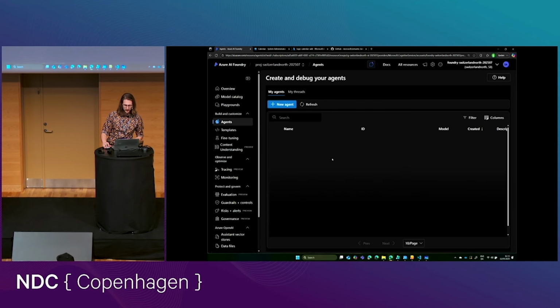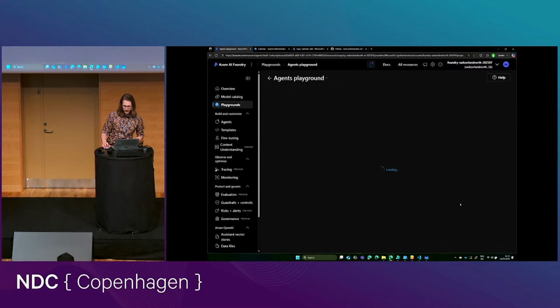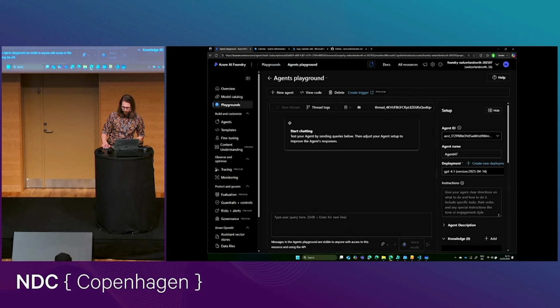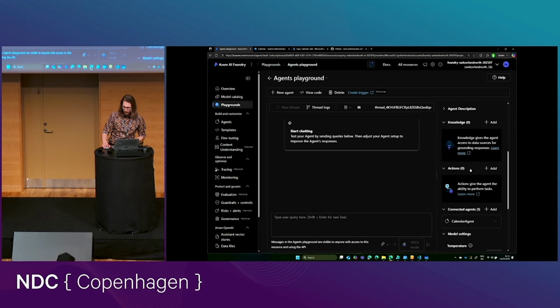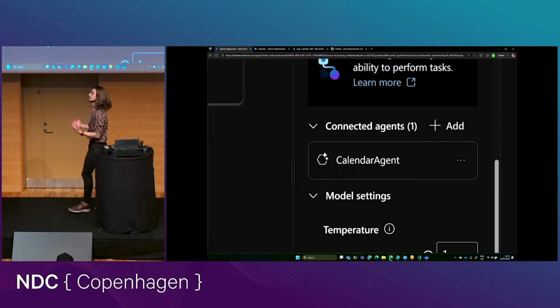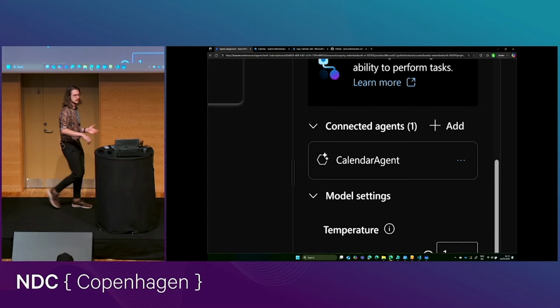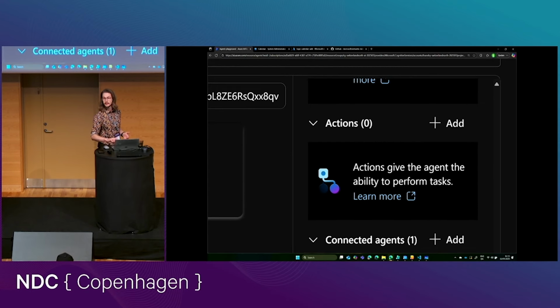Let me quickly open another agent, because I have, of course, already set this up. So we can add another agent to an agent. In this case, I have created a new agent that has absolutely no capabilities, no tools or anything.